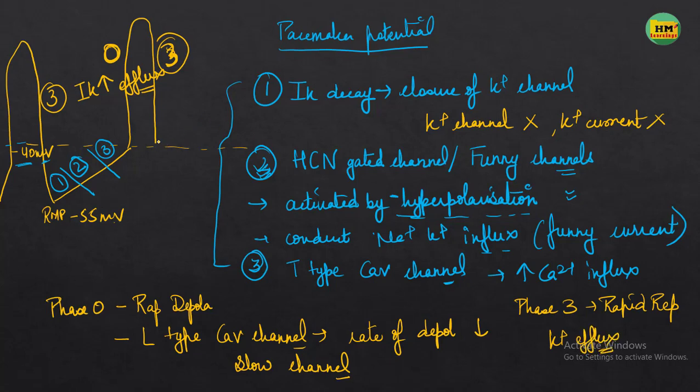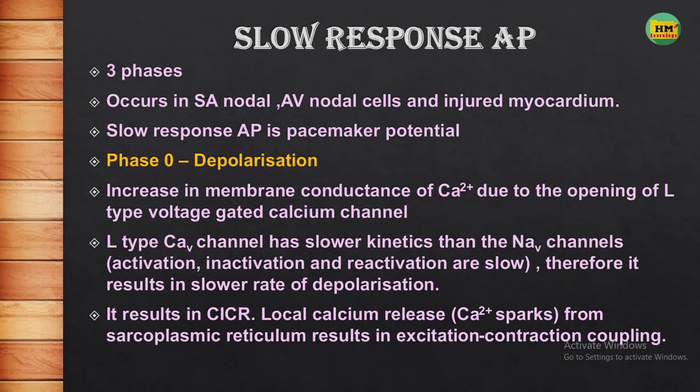Then the membrane will first hyperpolarize, and then it will again be taken to the threshold by the pacemaker potential, by the channels responsible for the pacemaker potential. So these are the three phases of the slow response action potential. Phase 1 and 2 are absent here. It occurs in the pacemaker cells and the injured myocardium. The slow response action potential is a pacemaker potential.